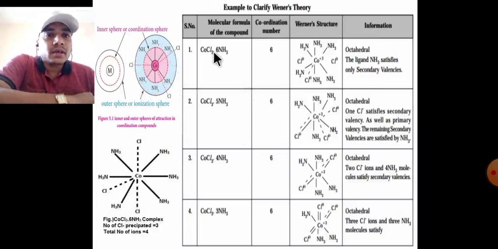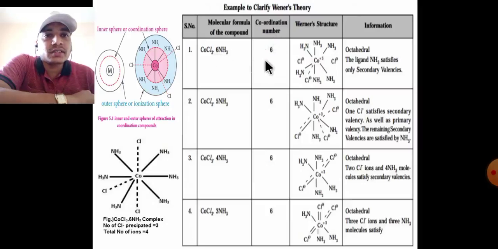In these examples we consider the molecular formula of the compound, coordination number, Werner's structure, and information about the formation of complexes. First example, CoCl3 with 6NH3.